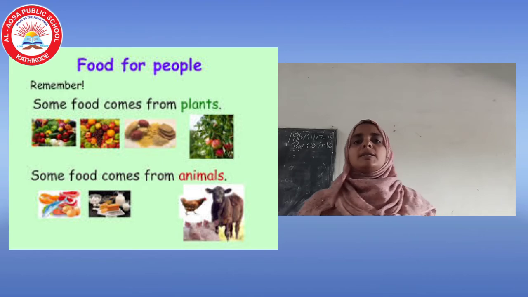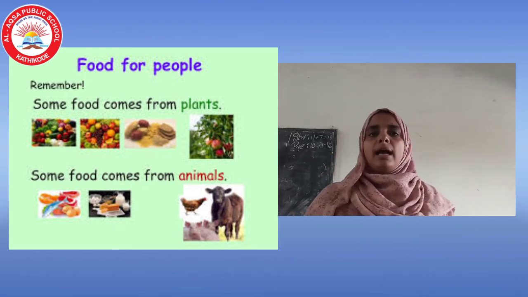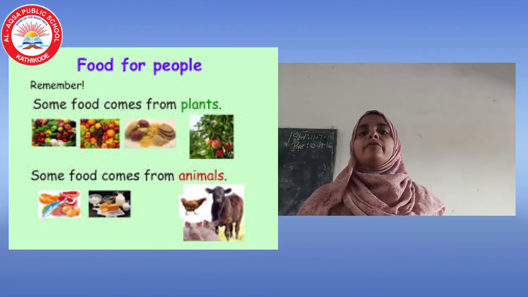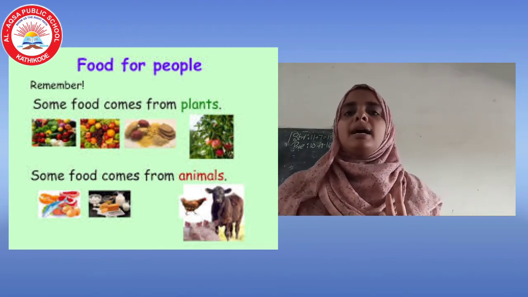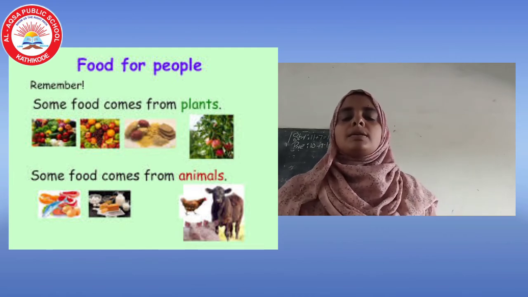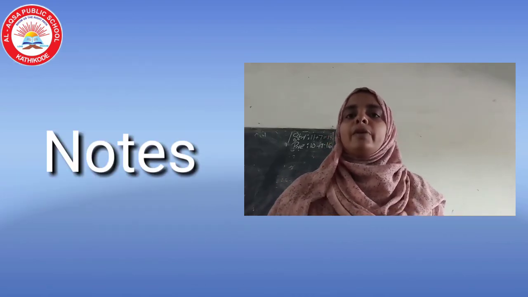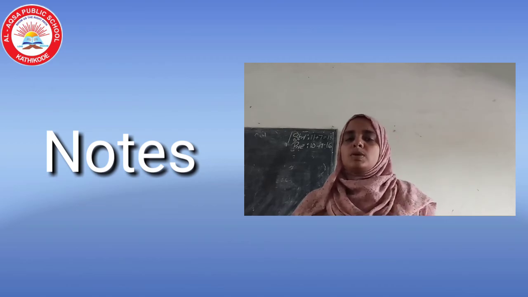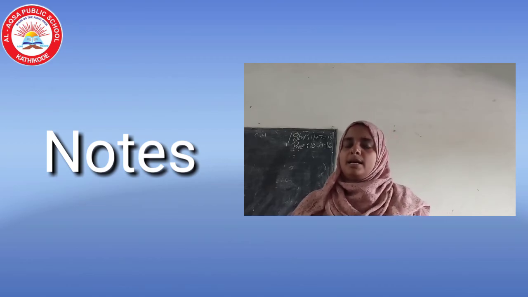From where are we getting this egg? From the animal. So the sources of ingredient or sources of the food are plant and animal. That is today's topic, sources of food or sources of ingredient. I think it's clear for you. There are two sources, plant and animal.